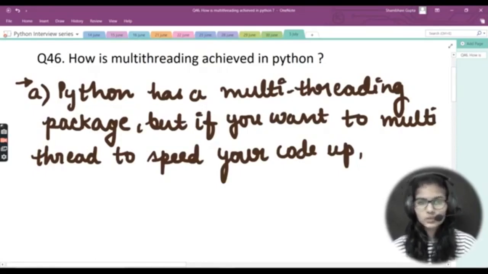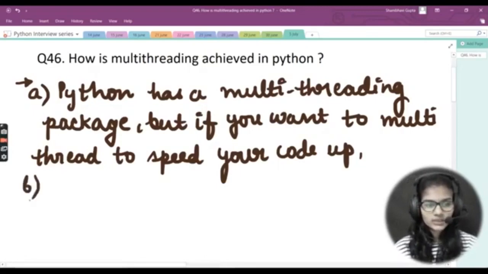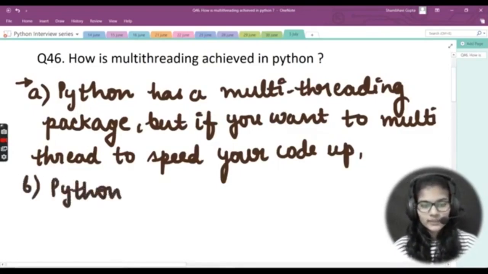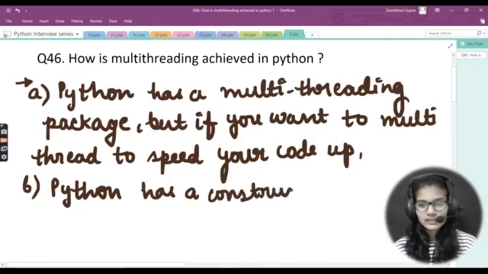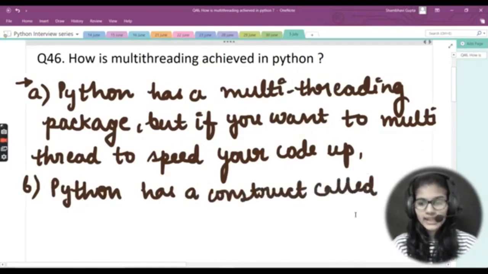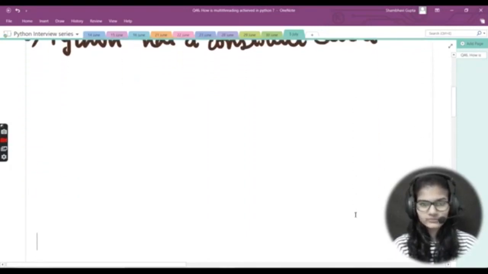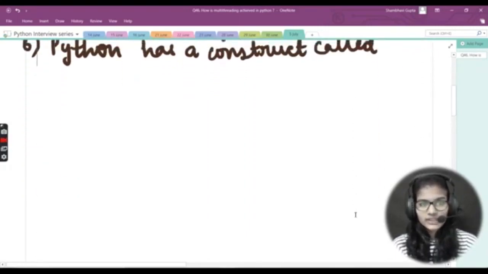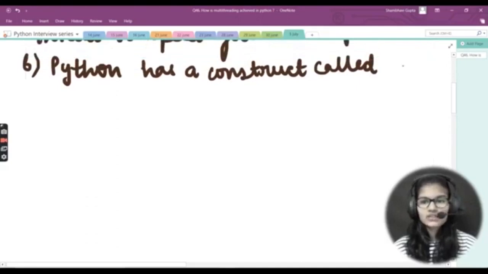Now why is that so? Let me answer that question here as well. Let me put on the second point and write that Python has a construct called GIL. I'm not writing the full form of GIL, I'm dictating that.